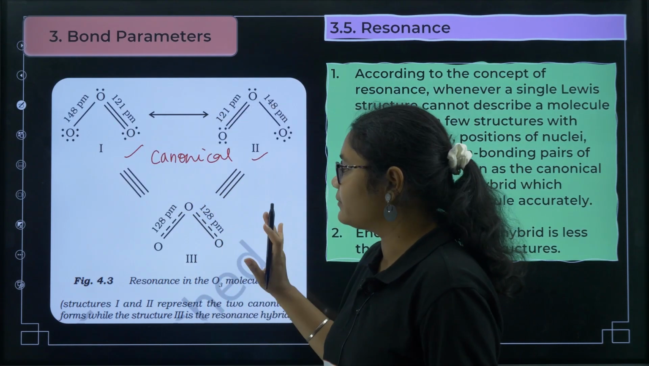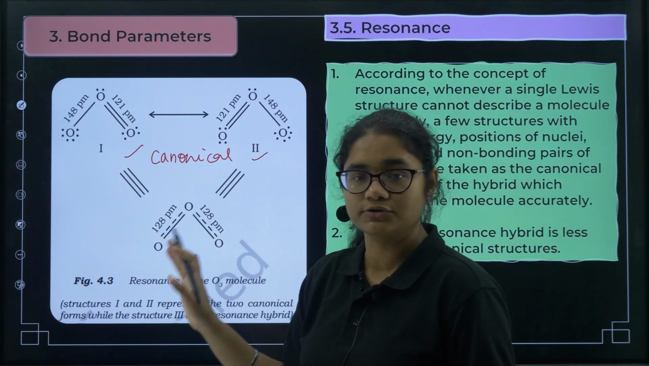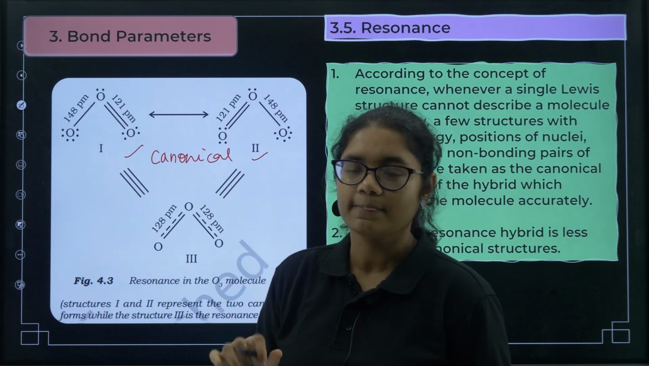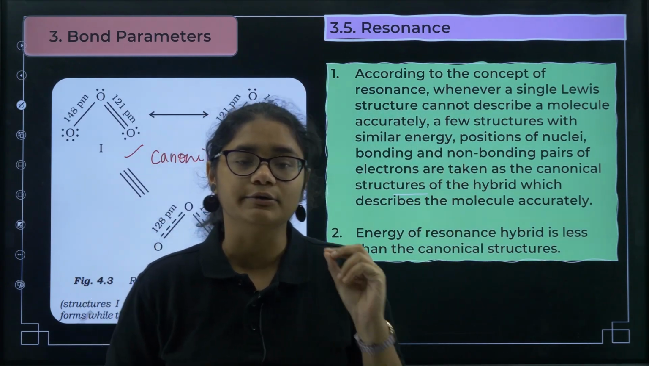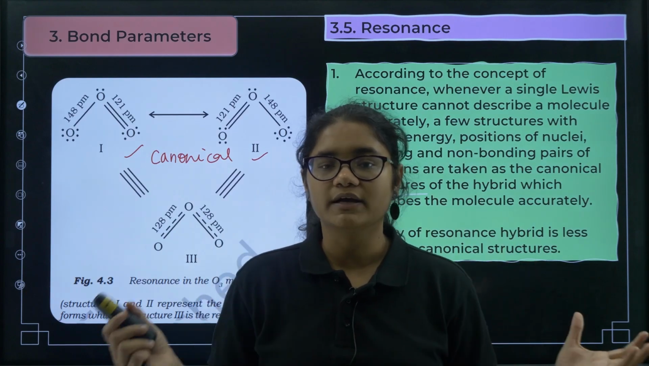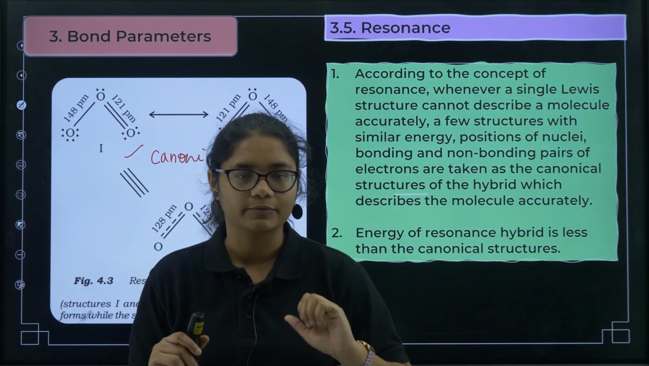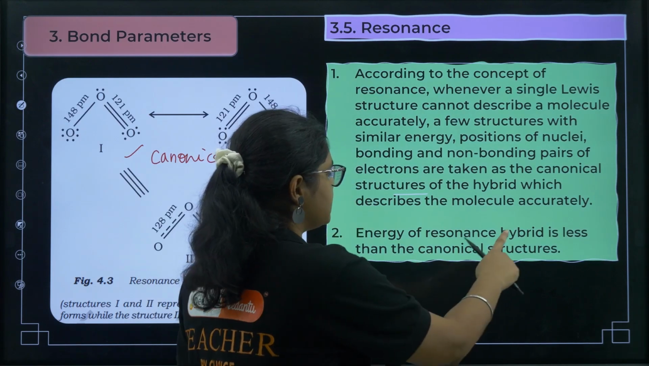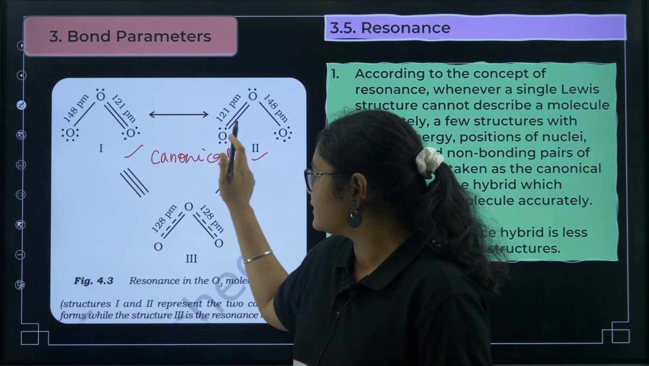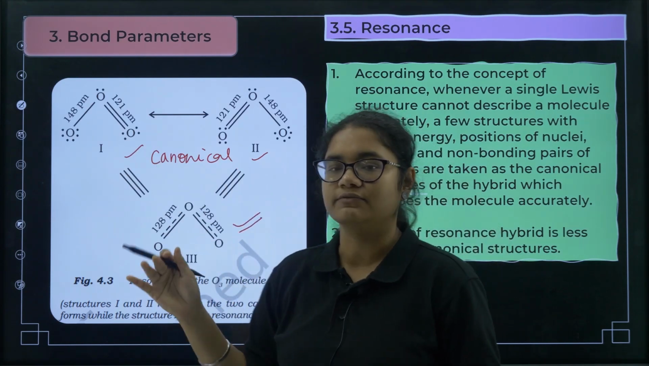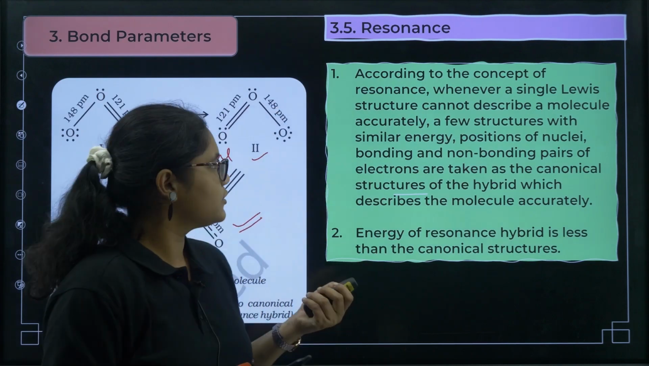Okay. So if somebody asks you what is the structure of ozone, you need to draw this diagram. That is the actual structure of ozone. So the resonance hybrid concept is there whenever you do not have a single Lewis structure for a particular compound. So we combine all the canonical structures to give one structure, that is the resonance hybrid. So the energy of the resonance hybrid is less than the canonical structures. This is very important. If you compare the energies, the resonance hybrid energy will be less than the canonical structures. Okay. So that's all about this.